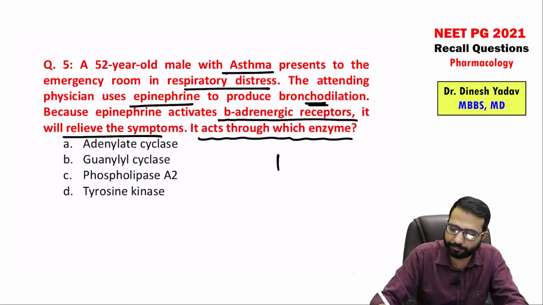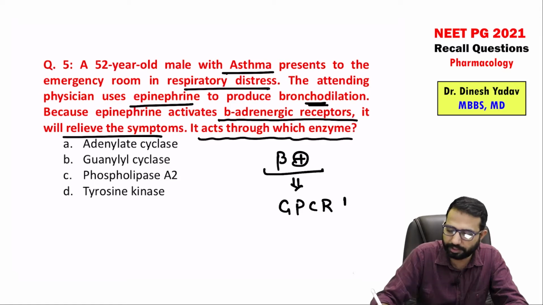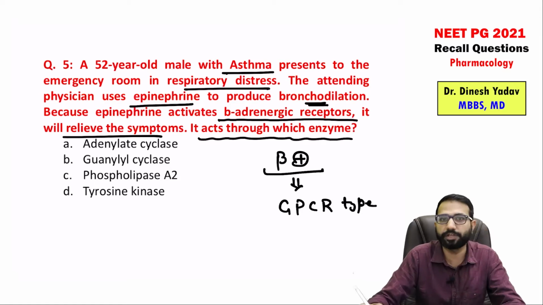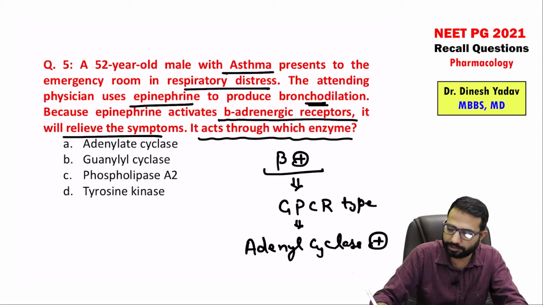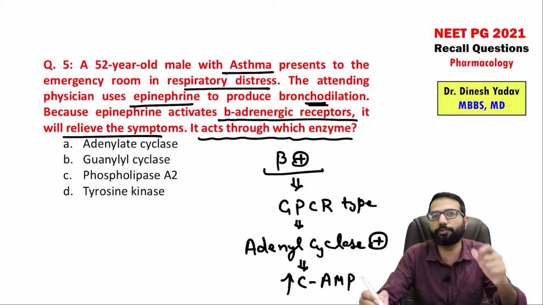So beta agonist, beta receptor, GPCR mechanism, GPCR type of receptor, transmembrane receptor. In GPCR, it is acting via the adenyl cyclase pathway. Stimulation of the adenyl cyclase enzyme, and because of adenyl cyclase, it increases the cAMP. So that is the mechanism of the beta receptor.